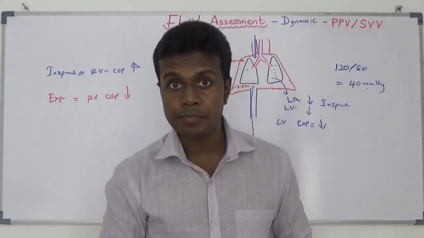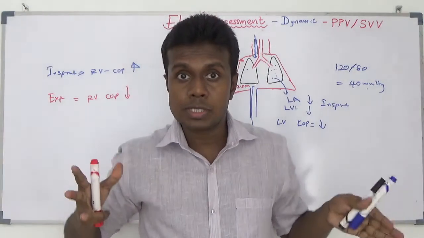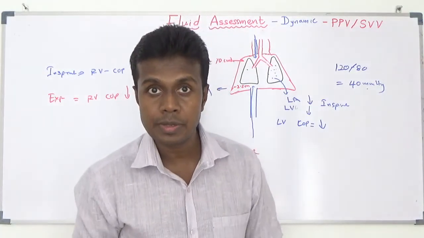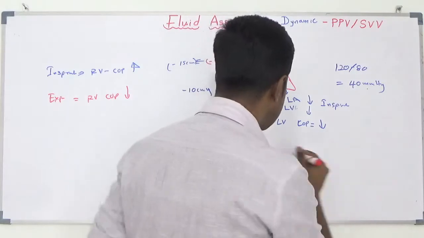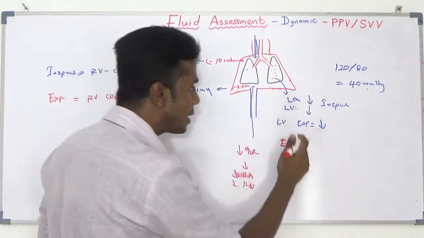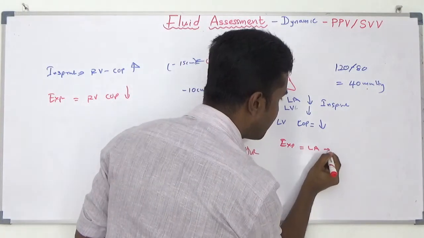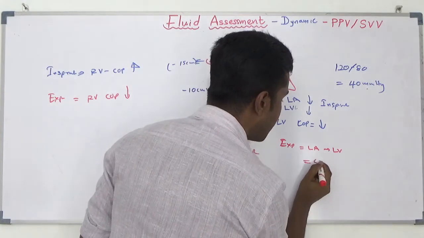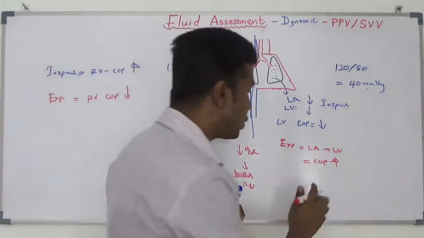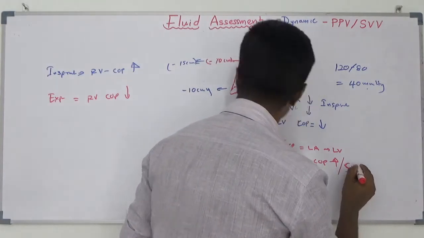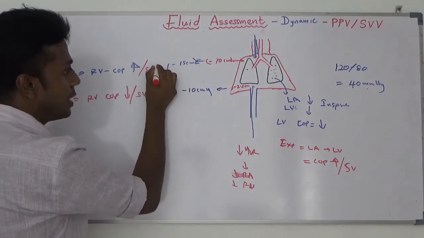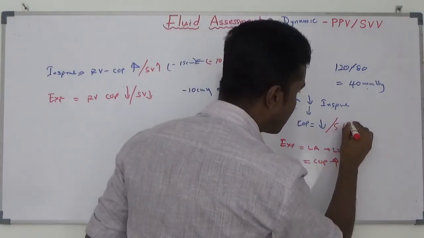During expiration, the pooled blood which accumulated in the lung during inspiration is going to squeeze back into your left atrium. So during expiration, pooled blood rapidly comes into the left atrium followed by the left ventricle. So your cardiac output is going to be increased. Your stroke volume is going to be increased. Here your stroke volume is going to be reduced. Stroke volume is going to be increased. Here your stroke volume is going to be reduced.